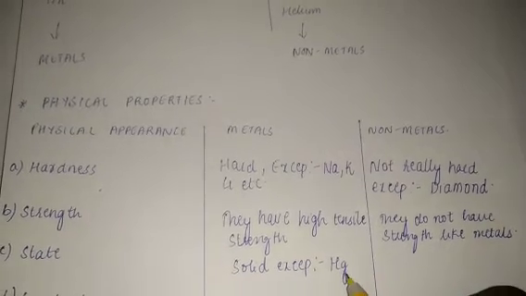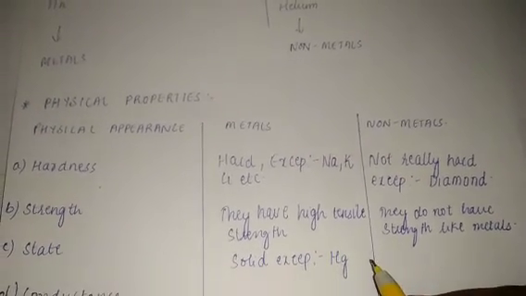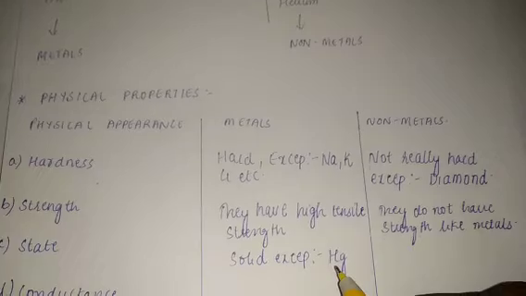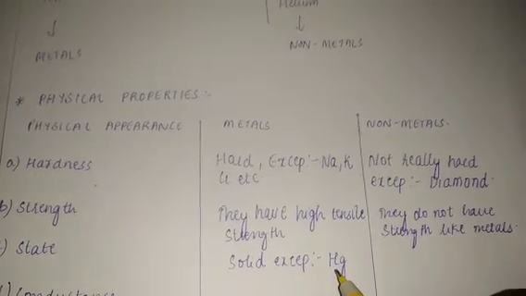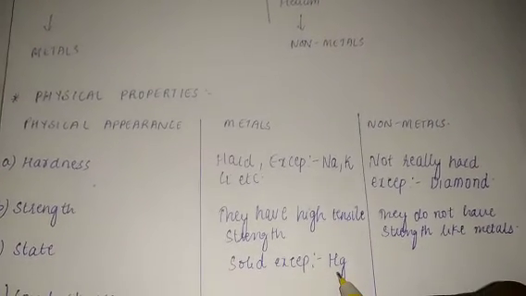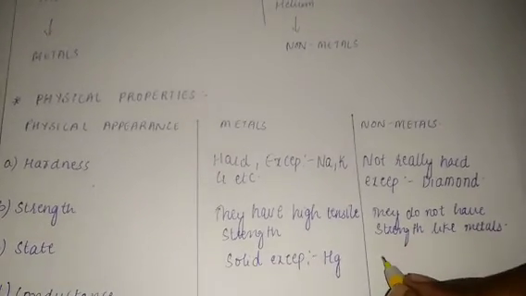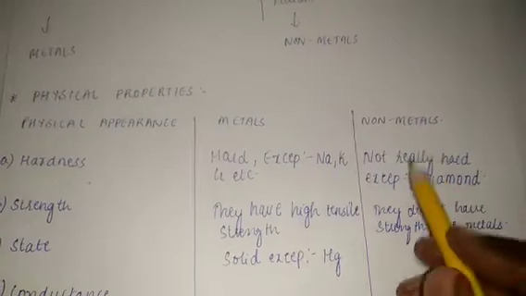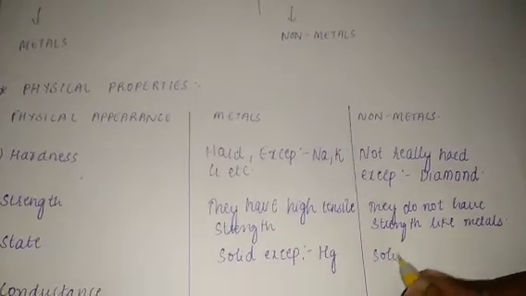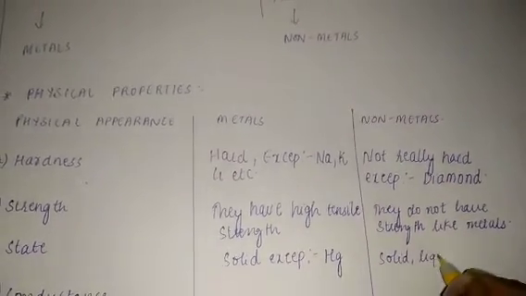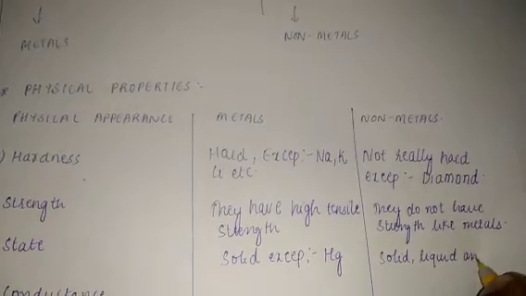Mercury is widely used in the thermometer. And non-metals exist in all three forms: solid, liquid, and gas.